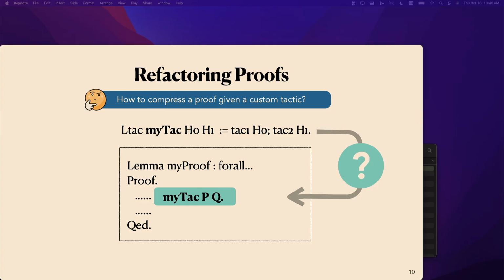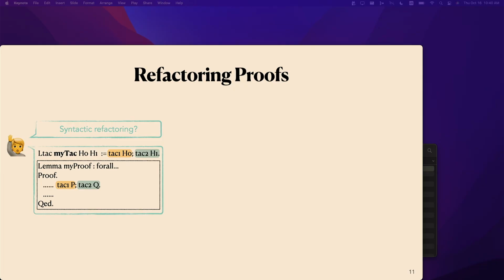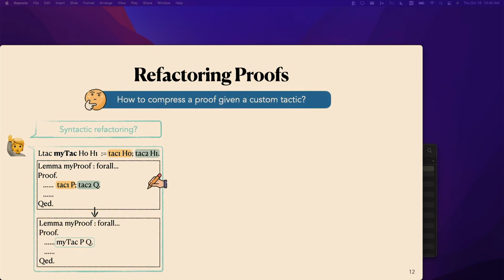One might think, how about we just do it syntactically, right? Given a custom tactic containing a sequence of atomic tactics in the tactic body, we can search if the same sequence of atomic tactics exists in the proof text, modulo the tactic arguments. If that exists, we can try to unify the custom tactic with the corresponding proof section by searching for the correct argument bindings. And if such a search succeeds, then we can replace the proof text with the custom tactic with the correct argument binding.